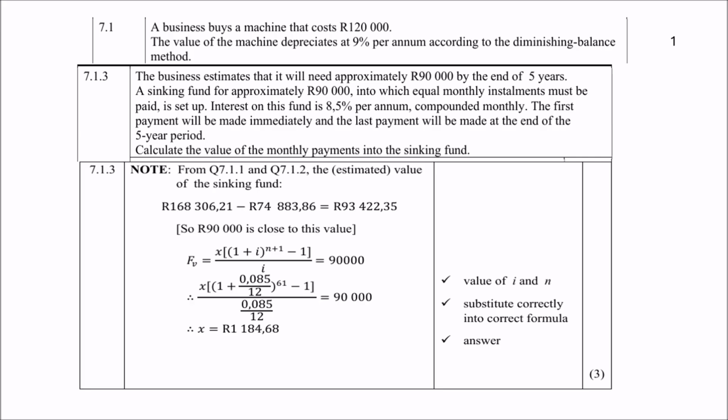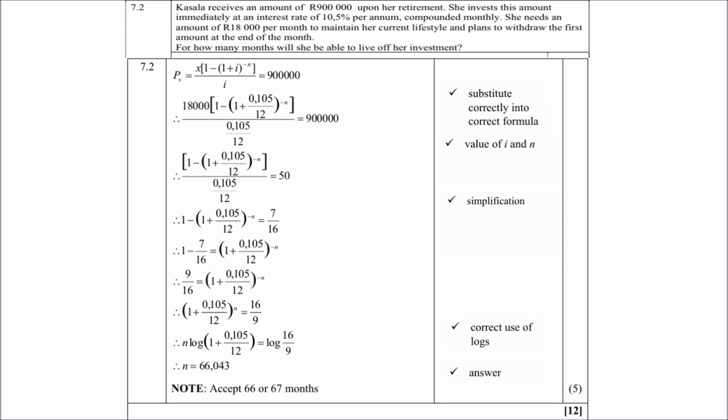So if they ask for time, then you should know this will involve n, and of course it will involve logs. That bell should ring in your head immediately. And of course now it is present value, because we want the money now, isn't it? So the formula for present value, x into 1 minus (1 + i) to the power negative n, don't forget now, over i, equals 900,000. Right, so do your substitutions.